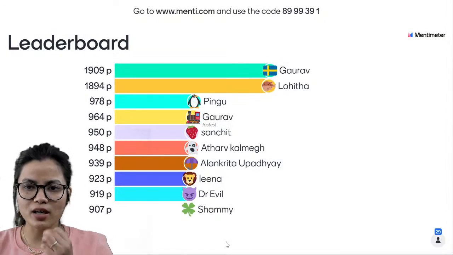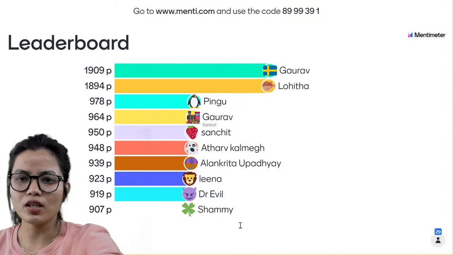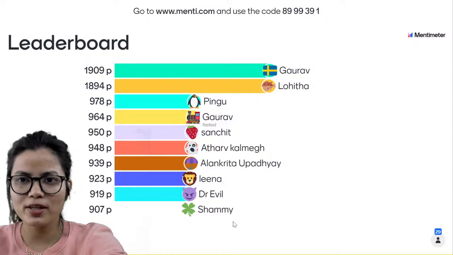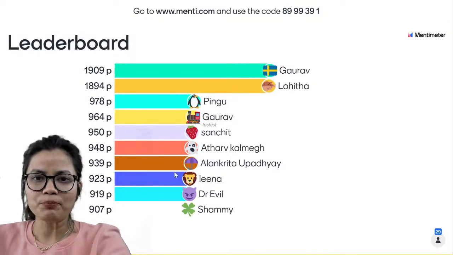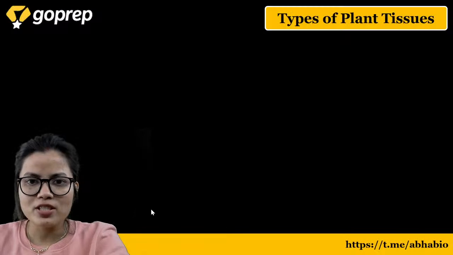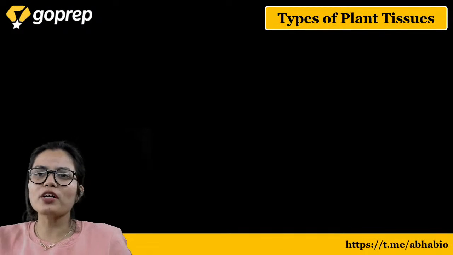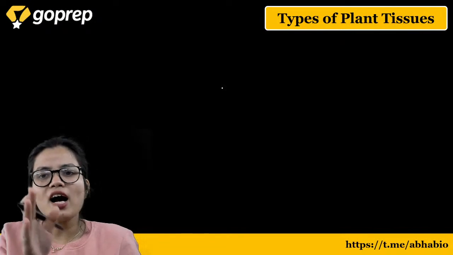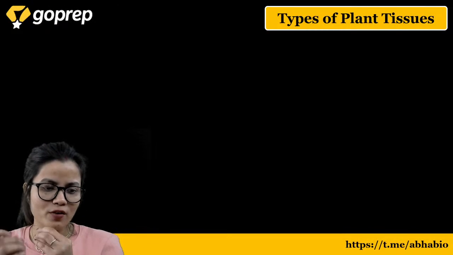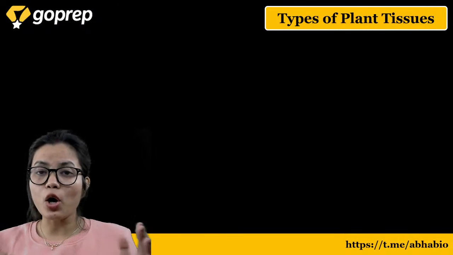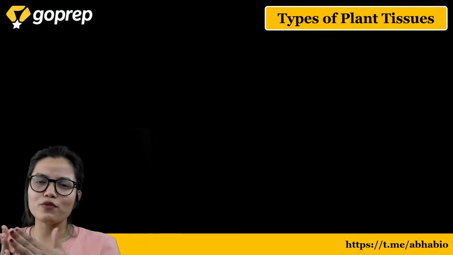Now everybody come to the concept, okay, based on these 2 questions. First of all, learn the concept based on these 2 questions, because as you know, many of you have not marked it correctly. चलिए, तो बच्चा सबसे पहले let us focus on the types of plant tissues. Talking about the plant tissues, they are of 2 types on the basis of whether they can divide or they cannot divide.